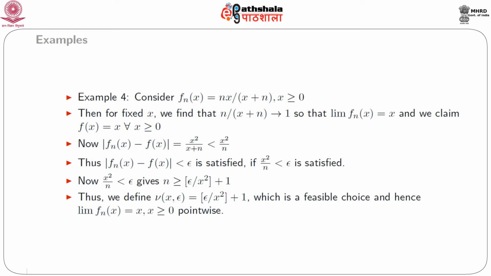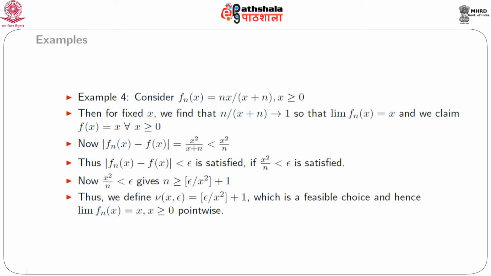Consider our next example. This example is not very easy, it's just easy looking, but deciding the convergence is not an easy one. So our next sequence of functions involves the function nx divided by x plus n for positive x.